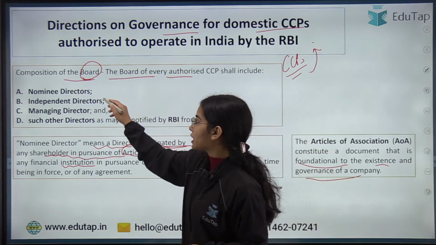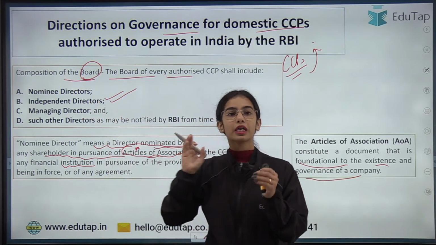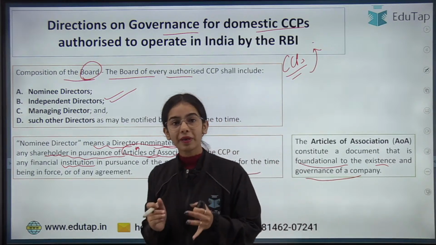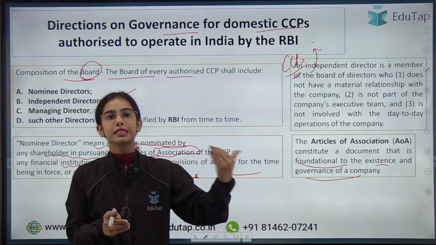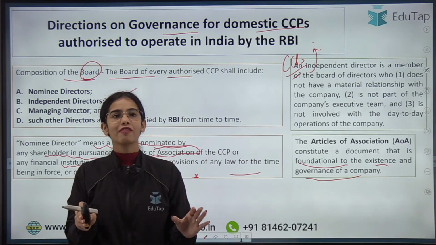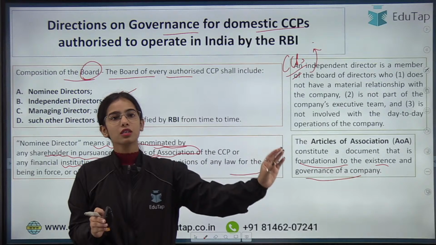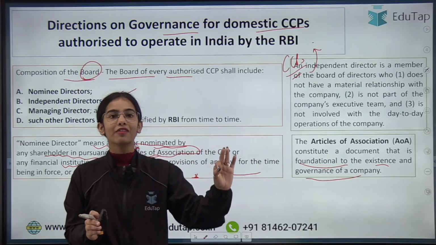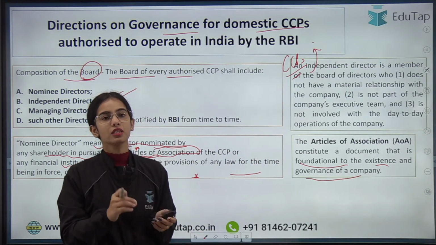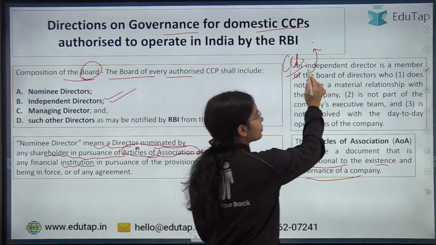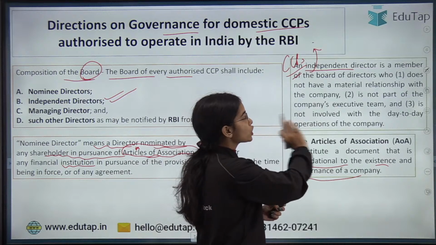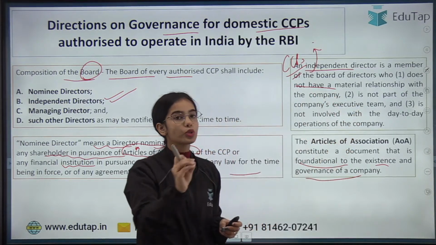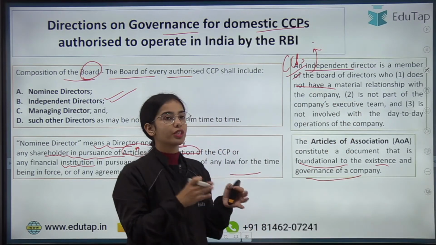The central counterparty board will also consist of independent directors. Independent directors are independent of any relationship with the CCP. That means they do not have any material relationship or any direct relationship with the central counterparty. So an independent director is a member of the board of directors who does not have a material relationship or a direct relationship with the company.